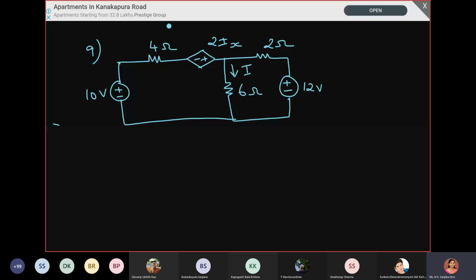So this does not require any more. Do any students have an issue in this question, question number 9? No, right? No, ma'am. It's straightforward. Okay. So equivalent resistance we will see. What is the question? The first question on equivalent resistance. Okay.